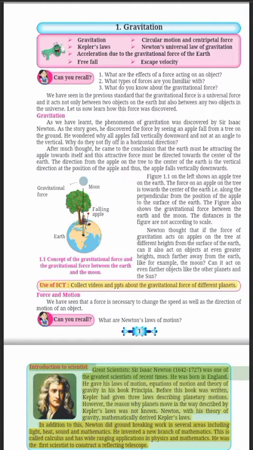Introduction to great scientists. Sir Isaac Newton was one of the greatest scientists of recent times. He was born in England. He gave his laws of motion, equations of motion and theory of gravity in his book Principia. Before this book was written, Kepler had given 3 laws describing planetary motions. However, the reason why planets move in the way described by Kepler's laws was not known. Newton, with his theory of gravity, mathematically derived Kepler's laws.